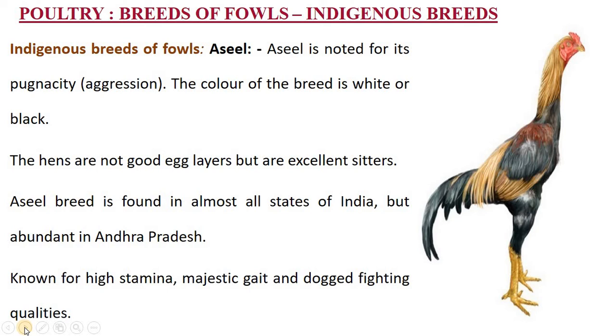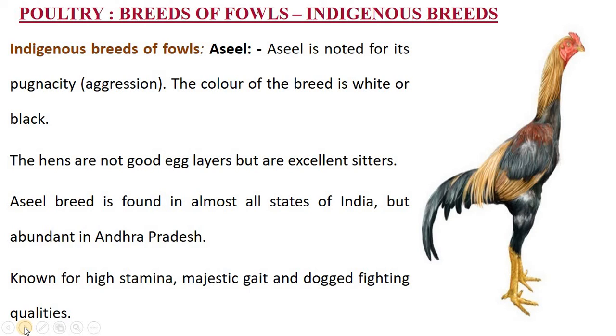In the rural areas, they bet on these birds, and two birds are allowed to fight by tying knives to the legs, and they bet on the birds. That's dogged, meaning they have very aggressive qualities. So the Asil variety is used in cockfight play.